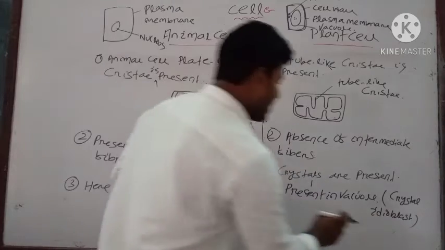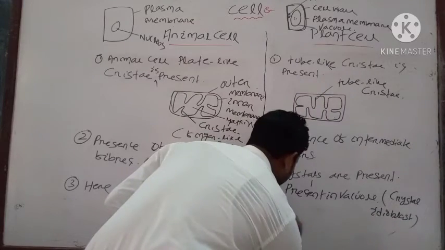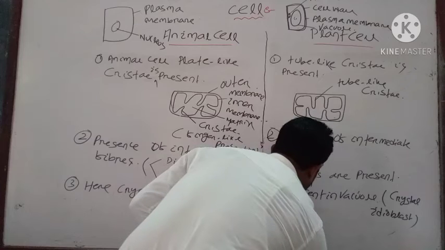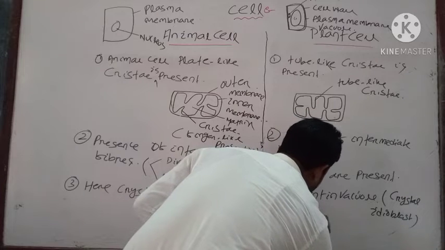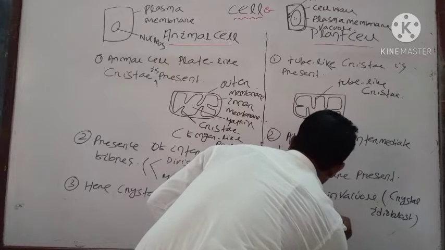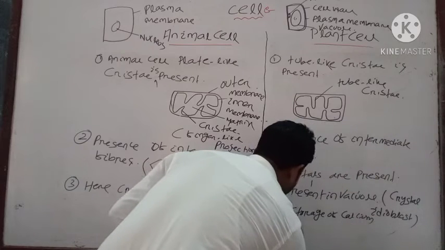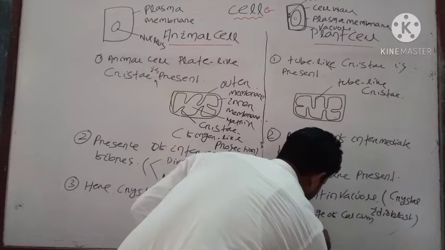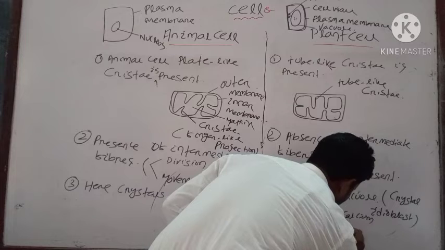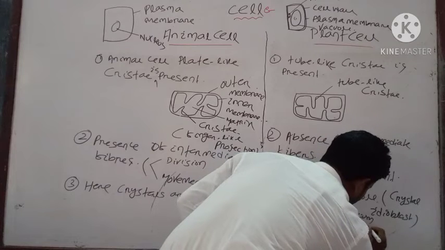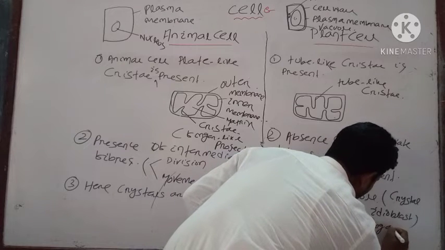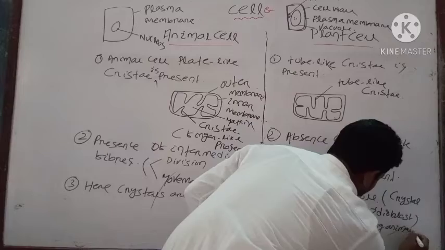Idioblast. What is the main function of crystal idioblast? They mainly help in storage of calcium and defense against grazing animals.